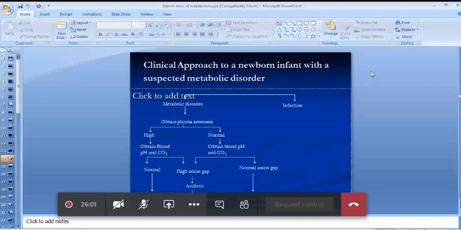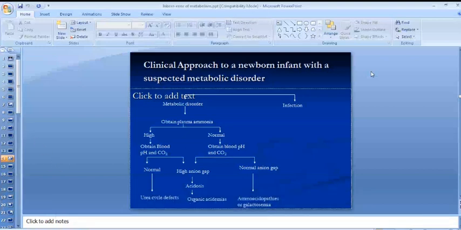Ma'am, anion gap is the difference between the primary calculated cations, that is sodium and potassium, and the measured anions, okay, chloride or bicarbonate. Good, very good. It is the difference between the unmeasured anions and unmeasured cations. We usually do the serum sodium and potassium, chloride and bicarb. We add sodium and potassium and we add chloride and bicarb concentration, and we will take the difference between the two. Normal serum anion gap is 12 to 20 milliequivalent.